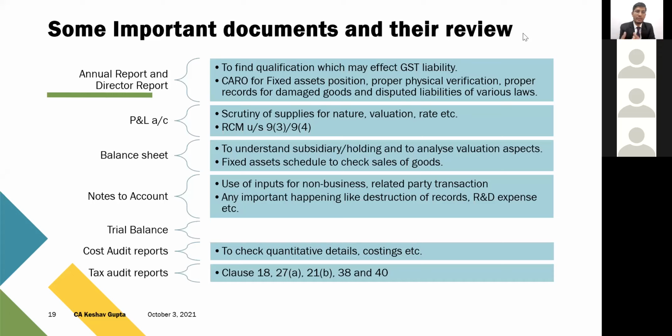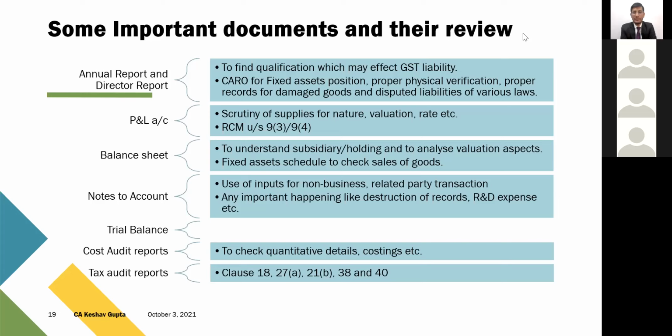Then the notes to accounts, where people normally think there may be nothing, but the department team has been guided that your notes to accounts are very important, and they can be used for finding various other information, like who the related parties are, whether any goods or stock has been used for non-business use, non-production activities, or you can even find major events. Suppose the assessee may not tell that there was a fire in the company, and as per the provisions of section 17 subsection 5, the assessee knows that if I tell this particular thing, then they will ask for reversal of ITC.